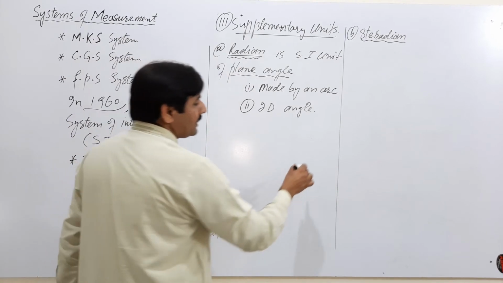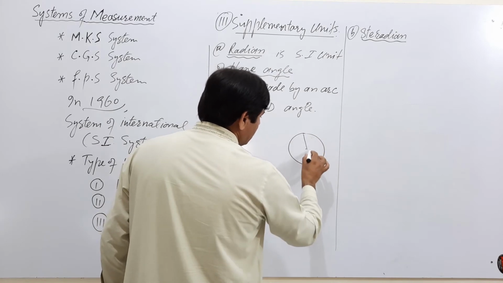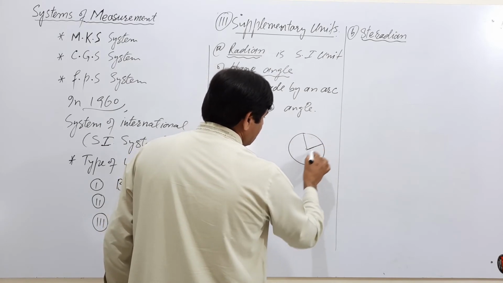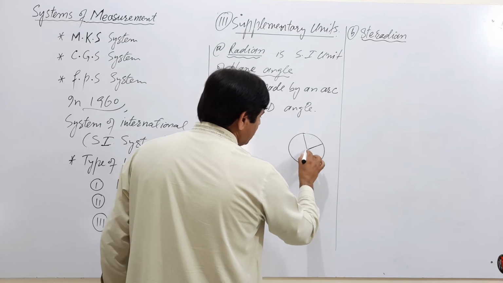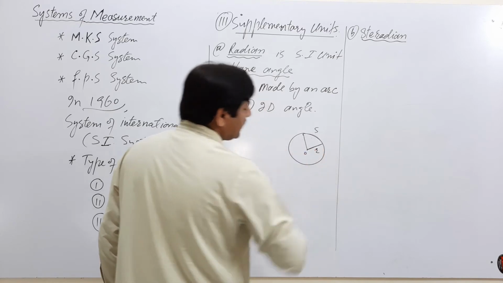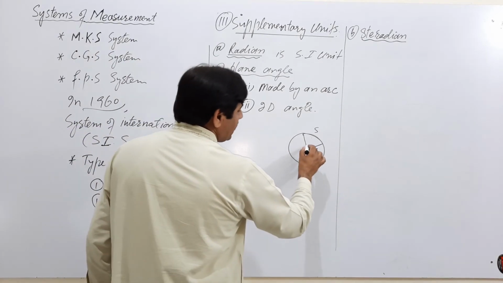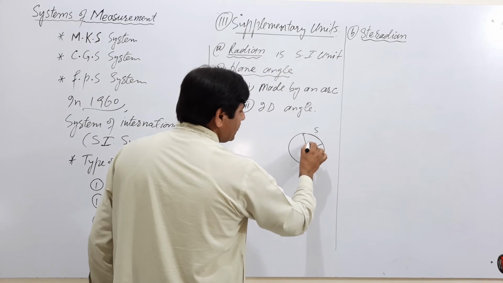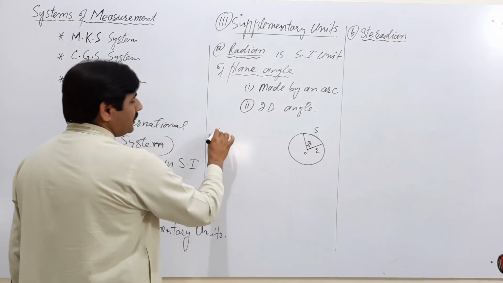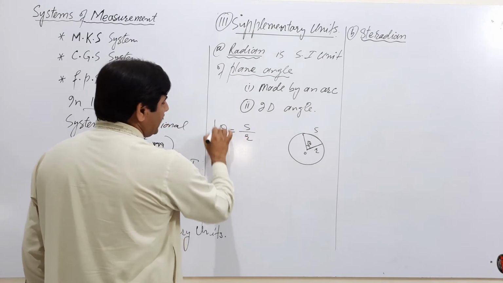If we draw a circle, this is the origin of the circle, this is the arc length, this is the radius of the circle. The arc makes an angle theta at the center of the circle, and this is the standard definition of plane angle.